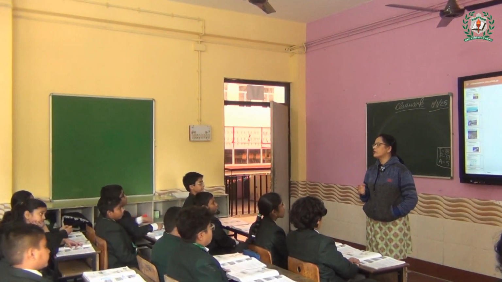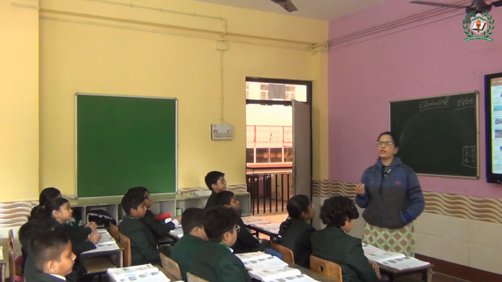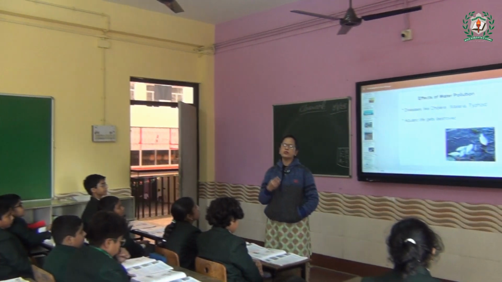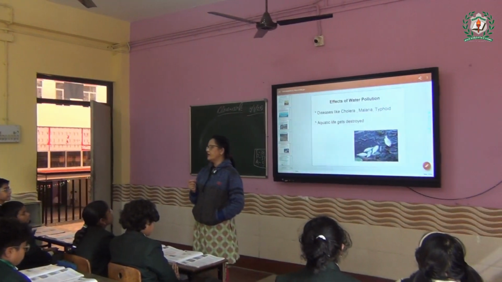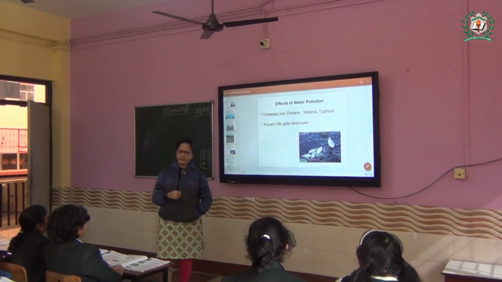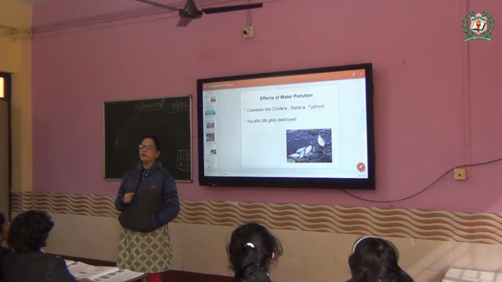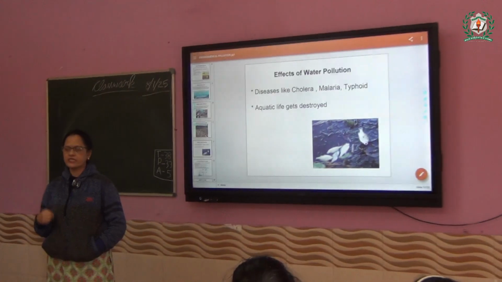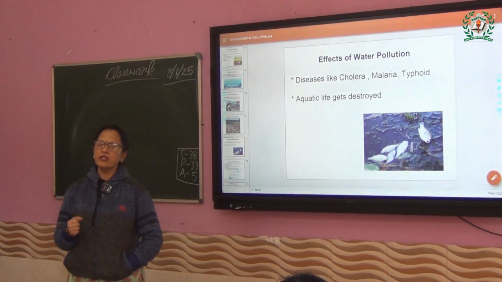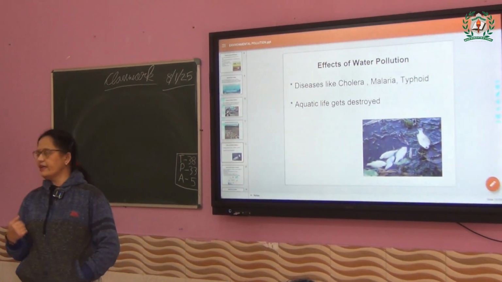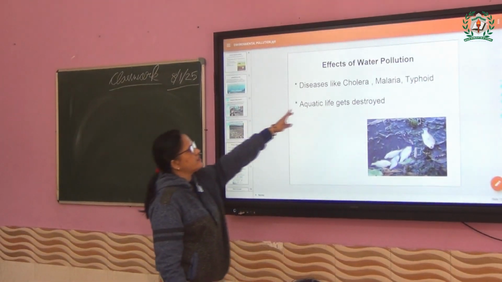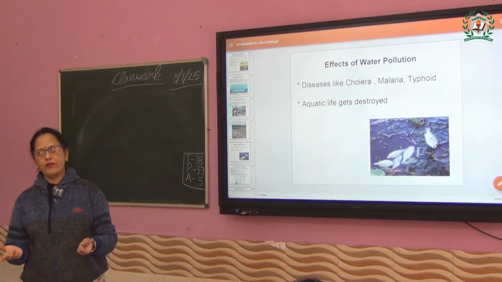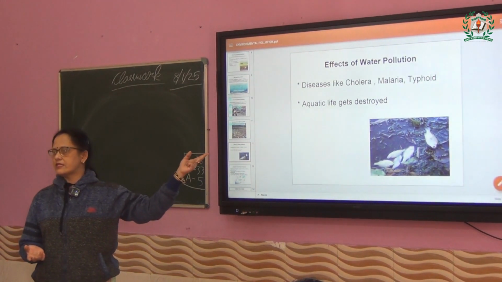All this happens when we are drinking water, and when the water is not good, it is bad, that means we are getting these diseases. Our immune system cannot fight those germs, the bacteria or the virus that is getting in, and at that time we are getting sick. So automatically diseases like cholera, malaria, typhoid, you are all very much aware of those. Have you all heard of these diseases?